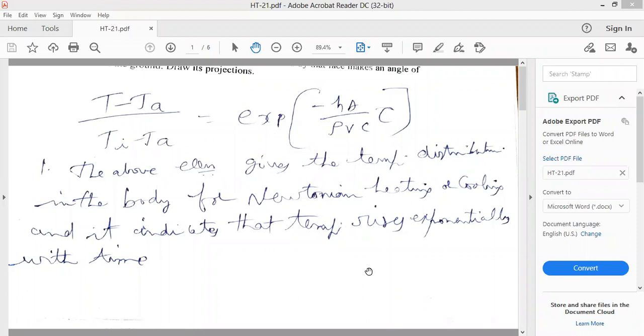In the lumped parameter analysis, we have equated the heat coming out from the body, by neglecting internal resistance, that is minus rho Vc dT by d tau, to the convective transfer to the outside environment, that is hA into T minus T free stream. h is the convective heat transfer coefficient, A is the surface area, T is the temperature of the body at any given point of time, and T free stream is the temperature of the surrounding fluid or ambient temperature.